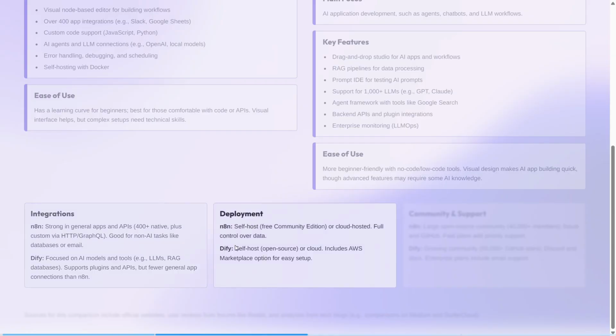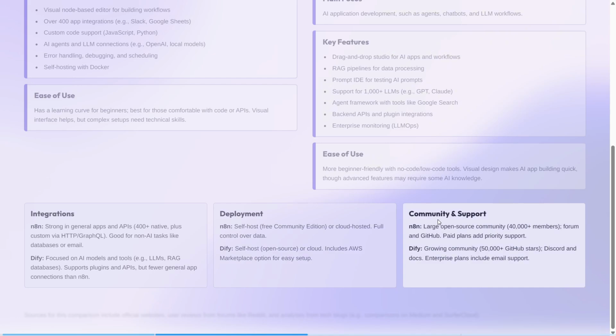In terms of deployment, n8n is self-host, free community edition, or cloud-hosted, with full control over your data. Dify is self-host or cloud, and includes an AWS Marketplace option for easy setup. If you want to talk about community and support, n8n has a large open source community, 40,000 plus members on GitHub, and a paid plan with priority support. Dify, on the other hand, has a growing community, Discord and Docs. The enterprise plan includes email support.